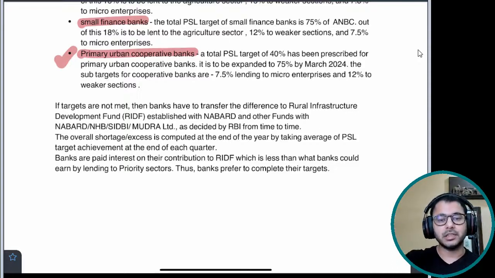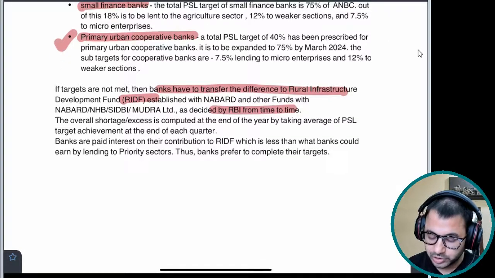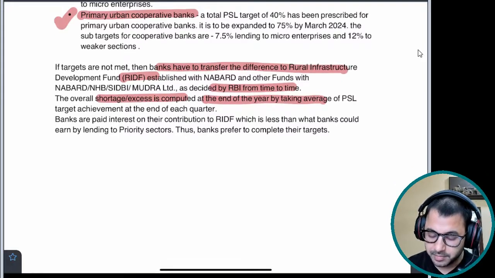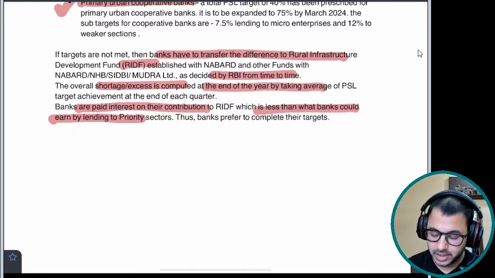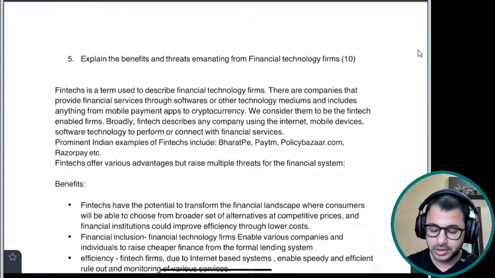पहले हमने बता दिया कि what is PSL, what are the targets of different kinds of banks. If the targets are not met, then what happens? Okay, banks have to transfer the difference to RIDF as decided by RBI. The overall shortage or excess is computed at the end of the year by taking the average of the PSL target. Banks are paid interest on their contribution, which is less than what banks could earn by lending to priority sectors. Thus, banks prefer to complete their targets. Very simple question, very straightforward answer. कुछ भी इधर उधर की बातें नहीं करी.